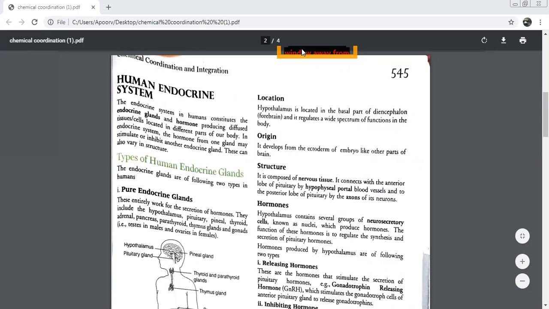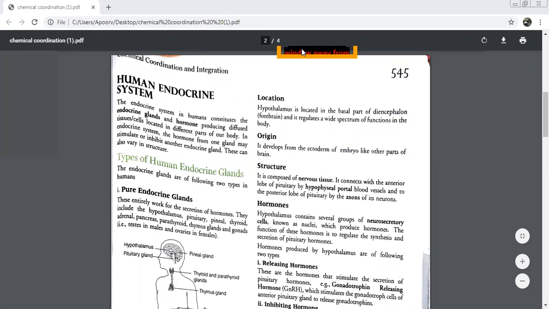What is the location of the hypothalamus? In the basal part of the forebrain. Let's talk about the origin. It originates from which layer of the embryo? Ectoderm. When I talk about structure, it is connected to two lobes of the pituitary, anterior and posterior.